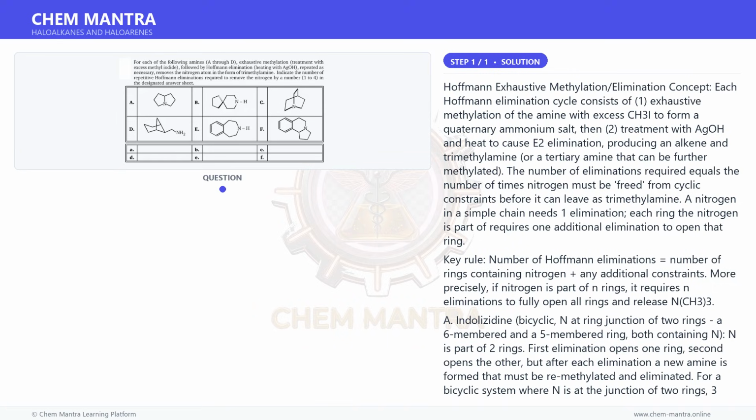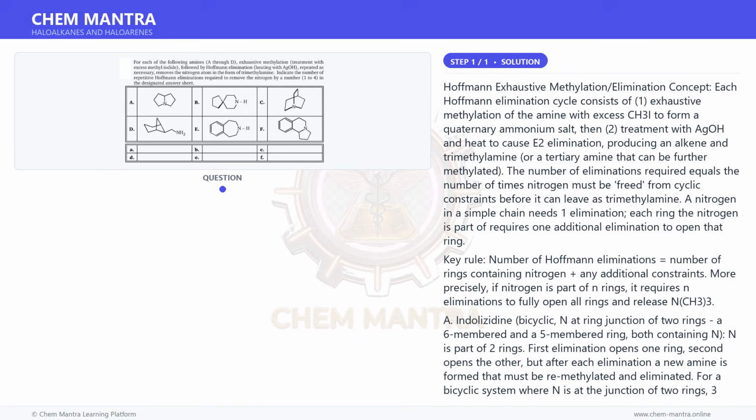E. Benzazepine type, N in one ring. The 7-membered ring contains N; the benzene ring does not. One elimination opens the 7-membered ring, giving an open chain amine attached to benzene. Second elimination removes N as NMe3. Answer is 2. F. Tricyclic with N in 2 rings. The 5-membered pyrrolidine ring and the 6-membered ring of the isoquinoline framework both contain N. N is part of 2 rings. By the same logic as A and C, 3 eliminations are required. Answer is 3.